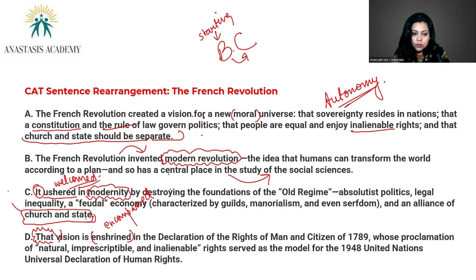So you go to A, which gives you the contrast between the old regime, which practiced the alliance between the church and the state, and the new regime, which talks about the church and state being separate as an effect of the French Revolution, as I hope you can see here.